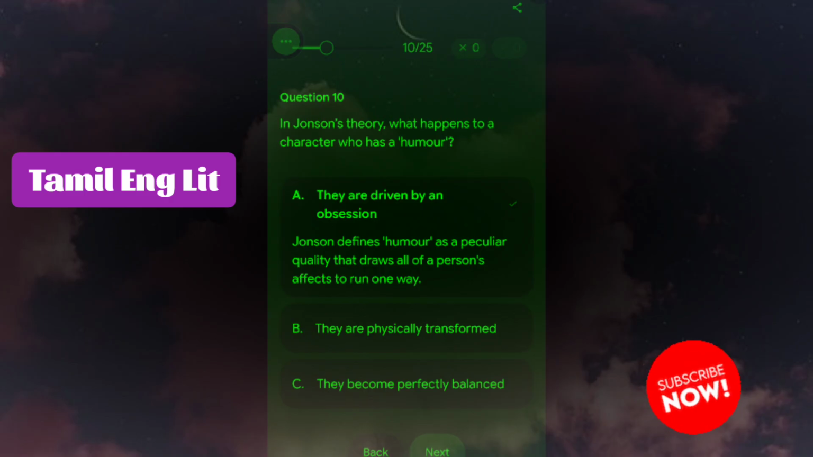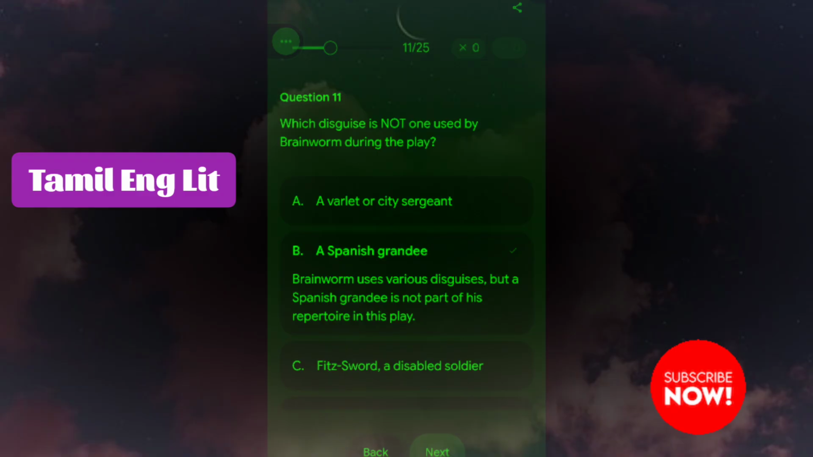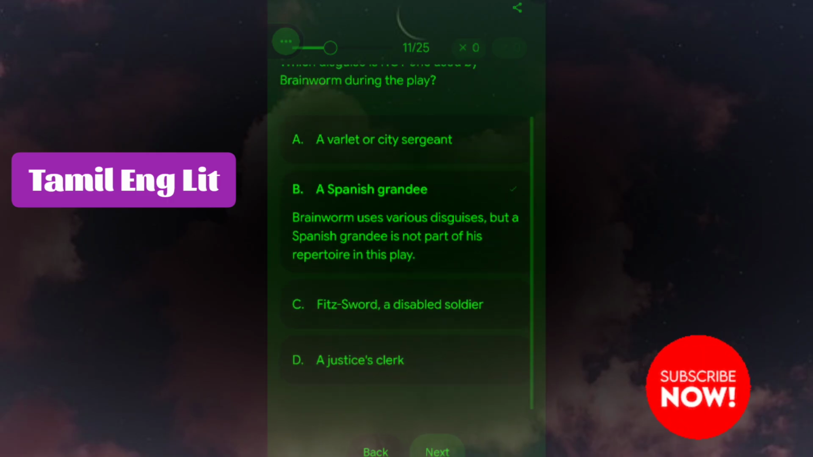Next question is, in Jonson's theory, what happens to a character who has a humour? They are driven by an obsession. Jonson defines humour as a peculiar quality that draws all of a person's affects to run one way. Which disguise is not one used by Brainworm during the play? Spanish brandy. Brainworm uses various disguises, but Spanish brandy is not part of his repertoire in this play.